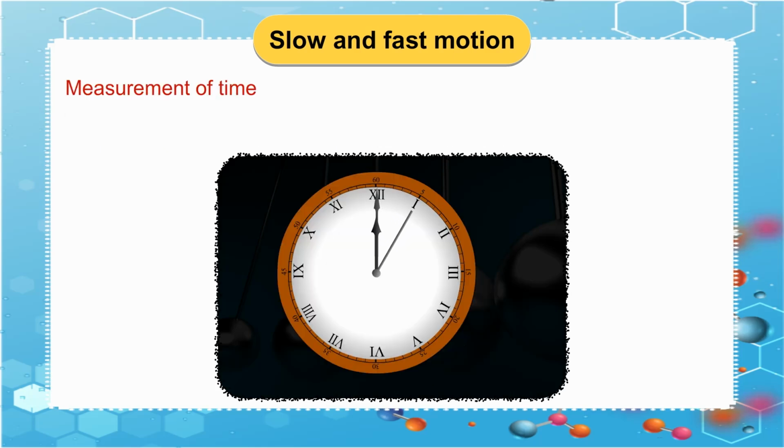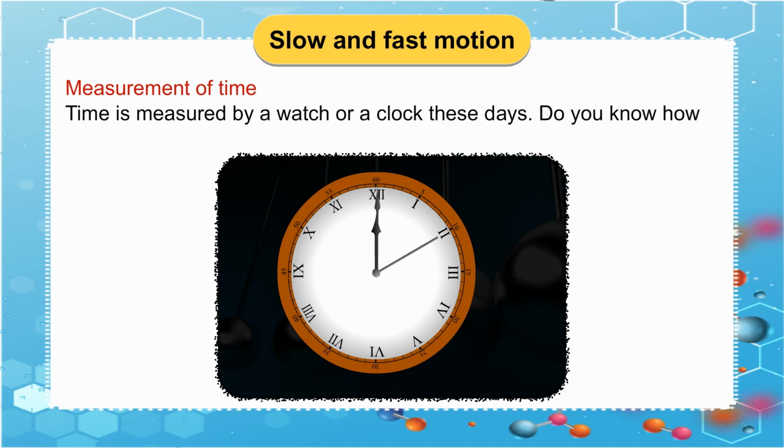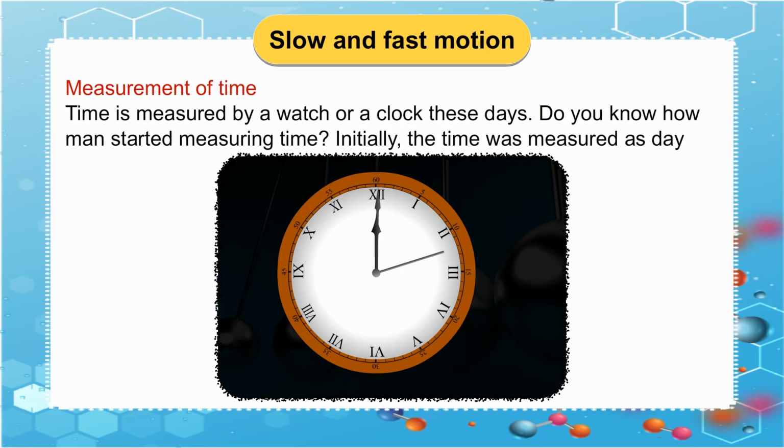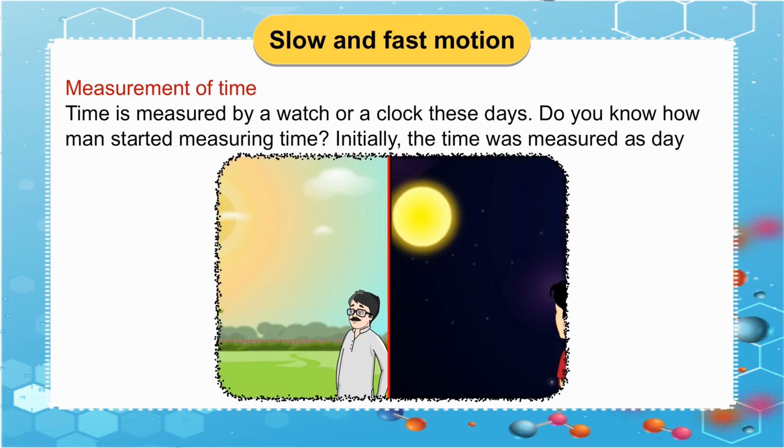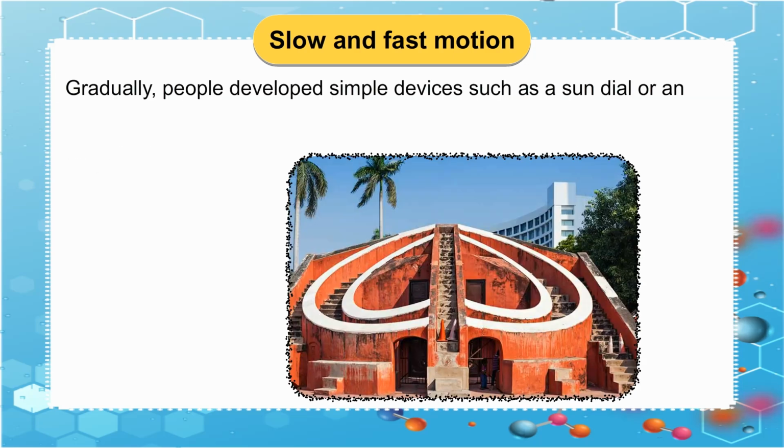Measurement of time. Time is measured by a watch or a clock these days. Do you know how man started measuring time? Initially, the time was measured as day and night. Gradually, people developed simple devices such as a sundial or an hourglass.